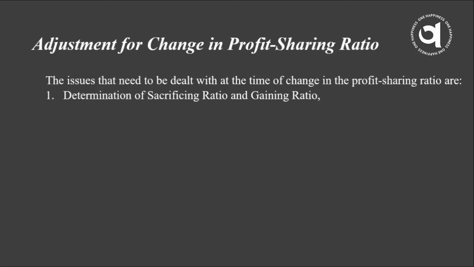The partner who was getting a profit of rupees 60 will now get rupees 50, so he is sacrificing rupees 10. The partner who was getting rupees 40 will now get rupees 50, so he is gaining rupees 10. So it is very important to find out the sacrificing and gaining ratio of the partners.